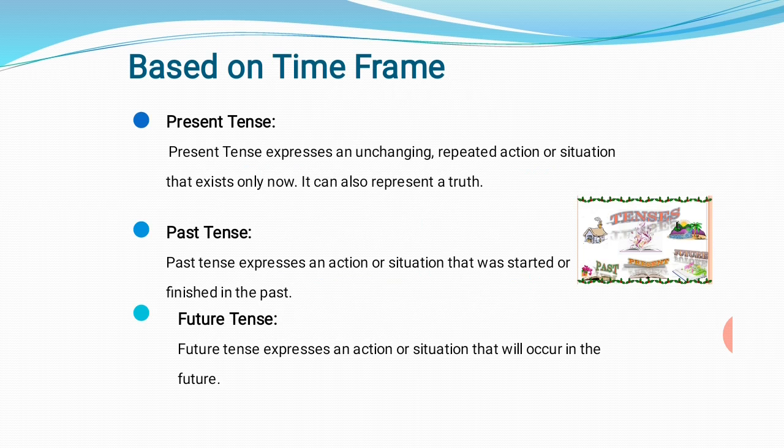Past tense expresses an action or situation that was started or finished in the past. And future tense expresses an action or situation that will occur in the future. So present tense is talking about the present time, past is the work that has been started or finished in the past, and future is that which is about to occur in the future.